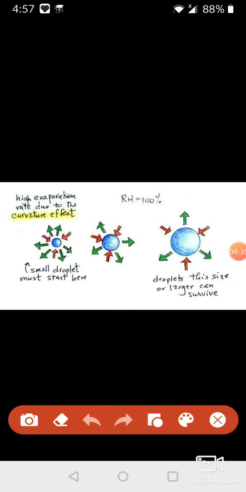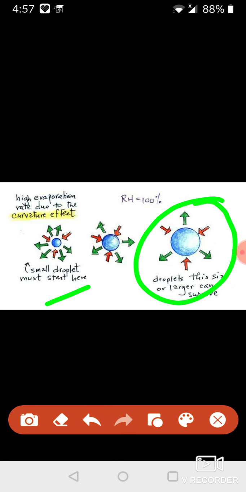Clouds are earlier small in size. After some time clouds start increasing their size. How does it happen? One of the dust particles acts as a nucleus for cloud formation. Around this dust particle many water vapors start accumulating. Gradually the size of water vapors and dust particles starts increasing, and finally they become sufficient in size.